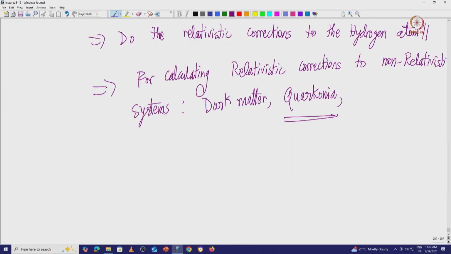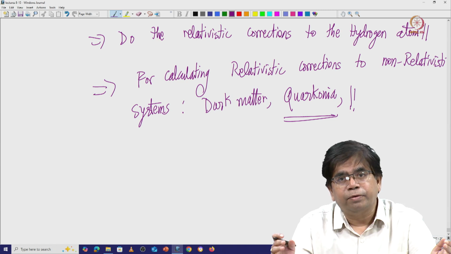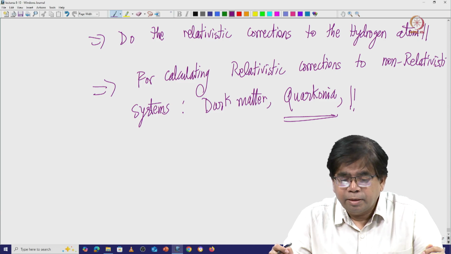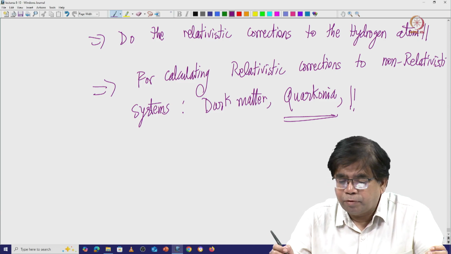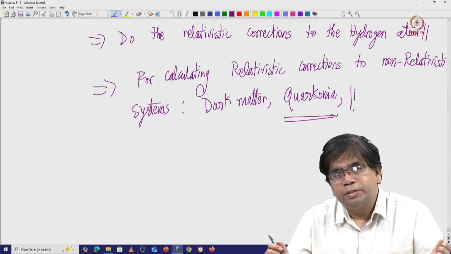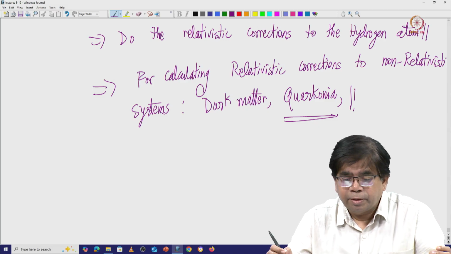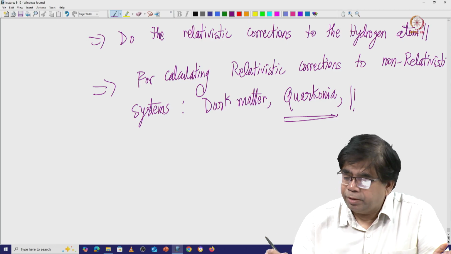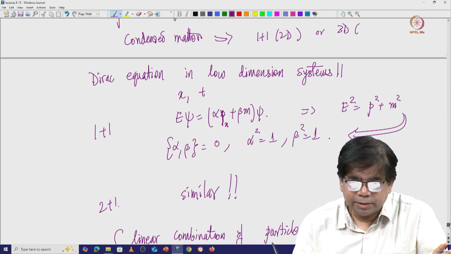This is a huge topic, calculating relativistic corrections to non-relativistic systems under general categories. What we see is only a specific example, the hydrogen atom, but this is a huge category of systems which are very important, generally going under the name of quarkonia, and there are several kinds of effects one can calculate. For all these features we need these kinds of techniques, which we start dealing with.